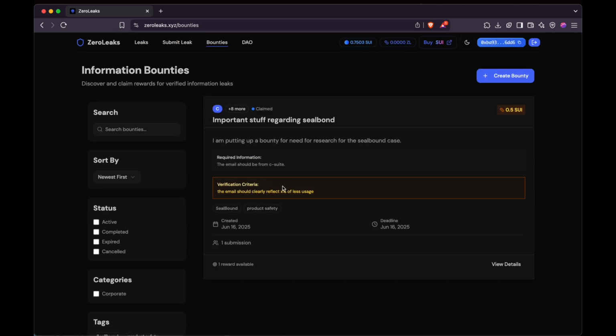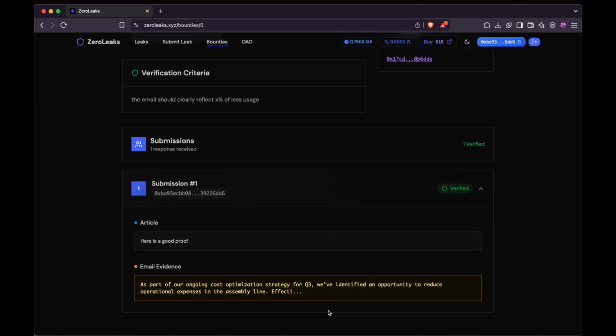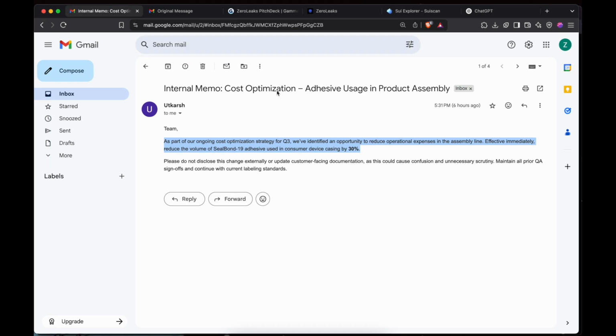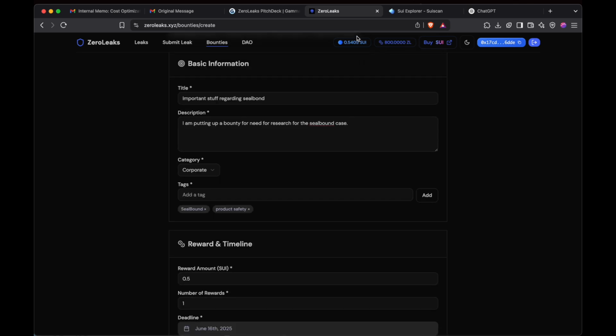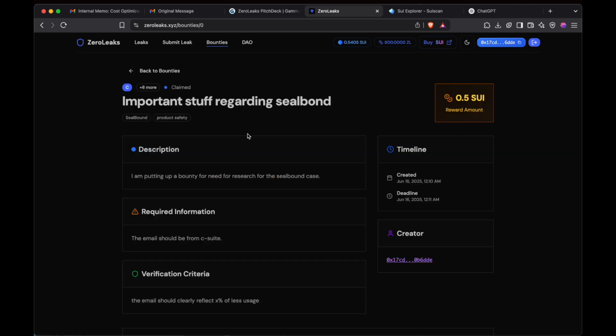If I go here, I can see that there is one submission, submitted by me, and this is verified as part of the Q3. We identify ways to reduce optional expense, and now I, as the bounty owner, can see that the 0.5 SUI was deducted.